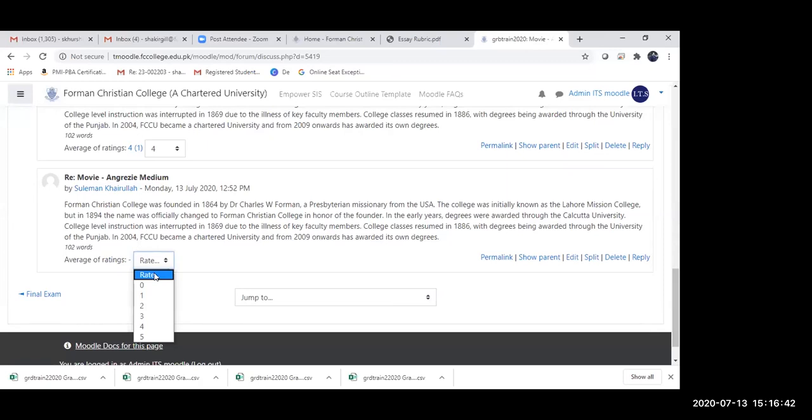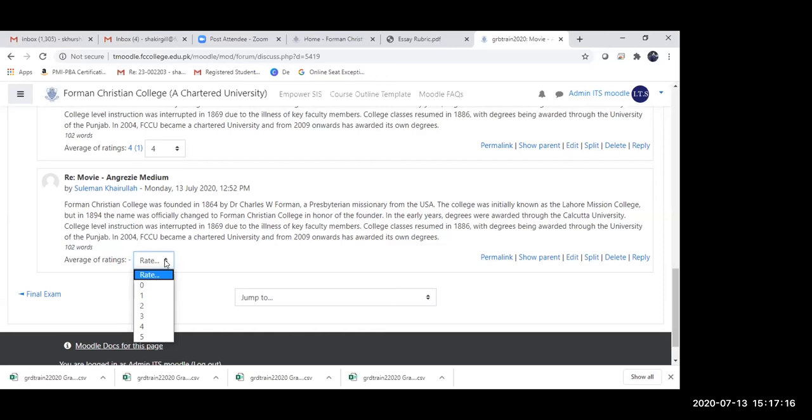Okay, just to revise and go back, remember when I was selecting a maximum grade while I was creating a forum, and I did insist on selecting a maximum grade of 5 rather than 100. This is the reason why I was recommending that. Because if I had clicked on it with a maximum grade of 100, it would have shown me a drop down starting from 0 until 100, which would have been a huge list for me. So for the sake of simplicity, I only allowed rating till 5.